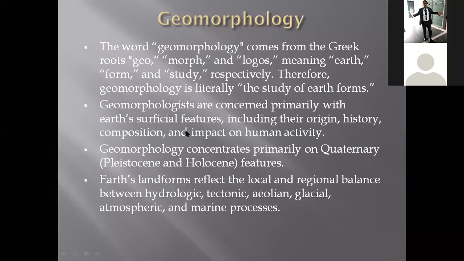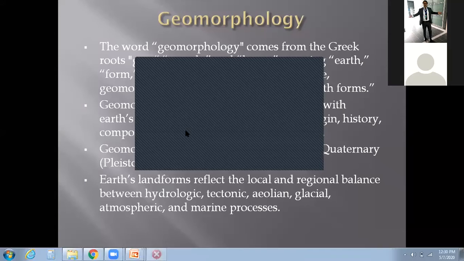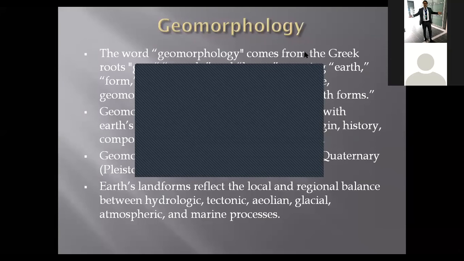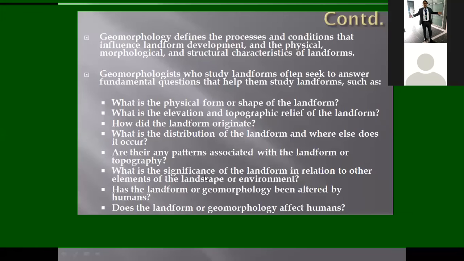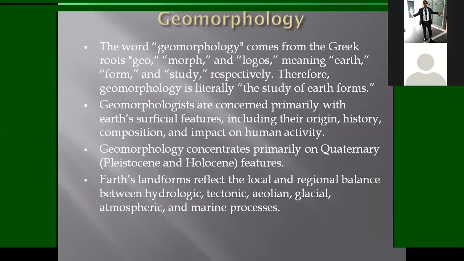Similarly, these features are studied by scientists. We call them geomorphologists. And these landforms, as I said, actually provide the balance between hydrological, tectonic, aeolian and glacial, atmospheric, and marine processes.